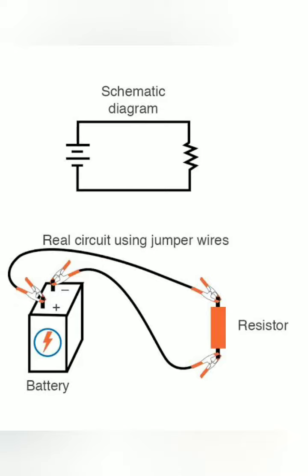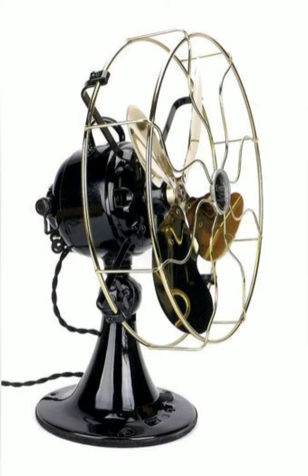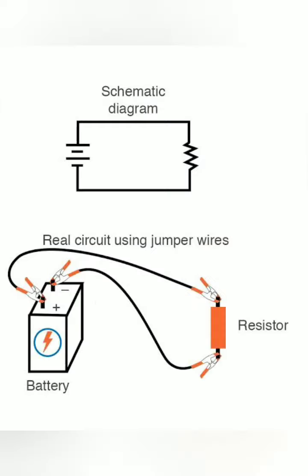Now let us consider a simple example. An electric fan becomes warm if used continuously for a long time. On the other hand, if the electric circuit is purely resistive, that is, a configuration of resistors only connected to a battery, the energy continuously gets dissipated in the form of heat. Whatever energy we supply will be mostly given out in the form of heat.